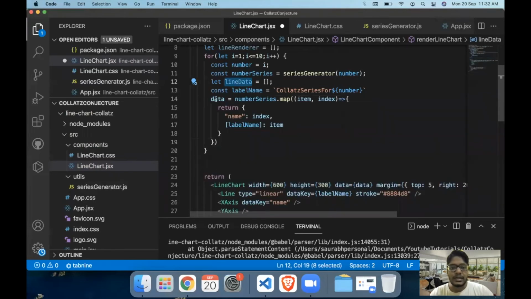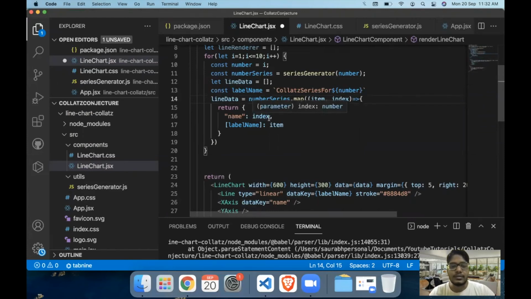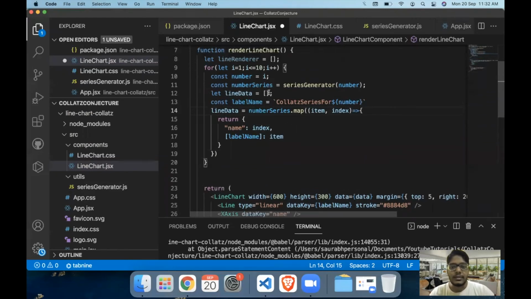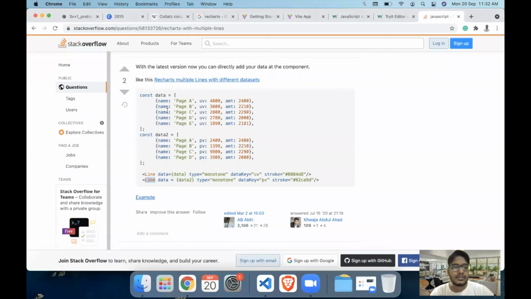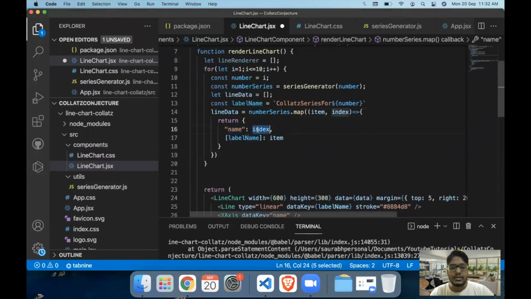So this will be line data for the particular line, for example 1, 2, or 5, whatever. Now the number series that is generated, we are going to map it, and we have the value, in which case we have the name, which is the index value, and we have the label name, which is the item. Okay, we might need some changes here.